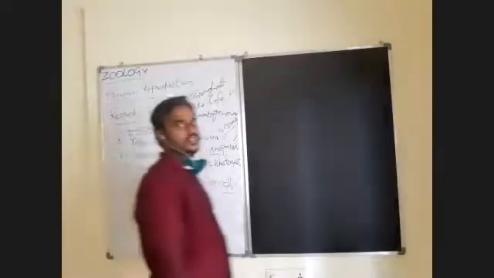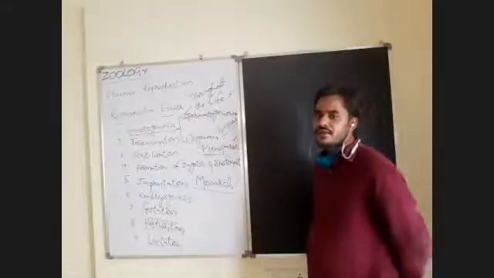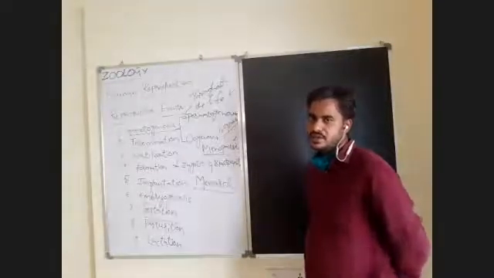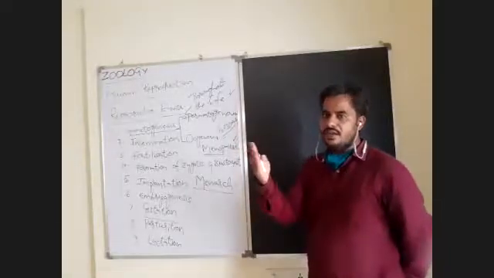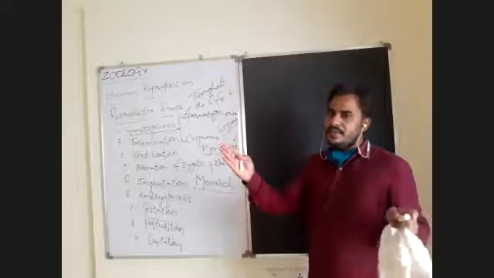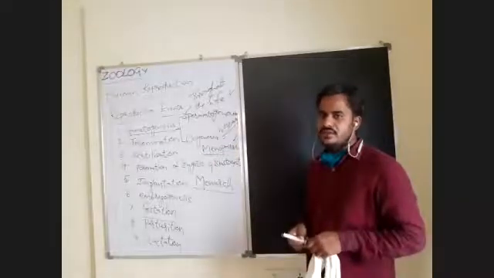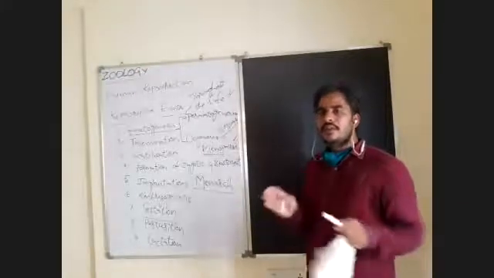And after this, we will start the human reproductive system. What are the structures present in the human reproductive system? Human is viviparous, sexually dimorphic, dioecious. Dioecious means there are two forms, male and female. Sexes are completely separated as male and female. But the first animals, poriferans, have no separation of sexes.